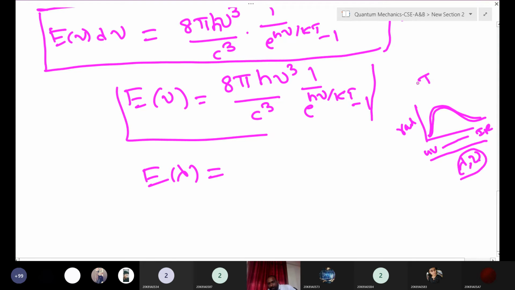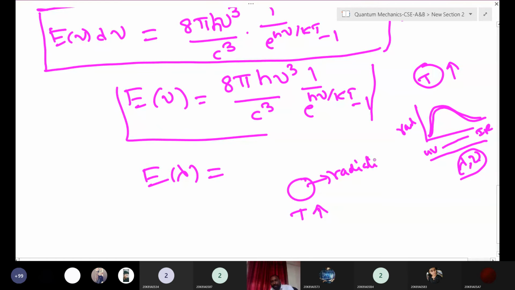If you change the temperature of a black body, how does the emitted radiation change? Here the black body is there, you are giving it temperature, and some radiation is coming out.